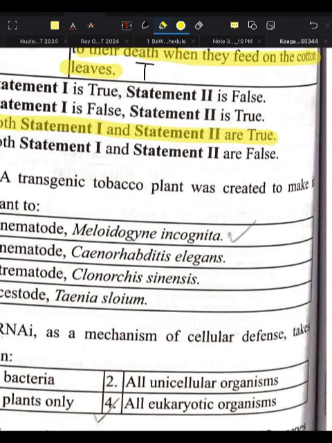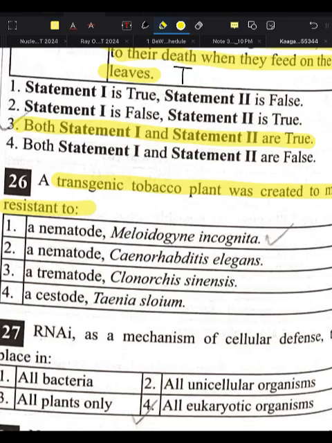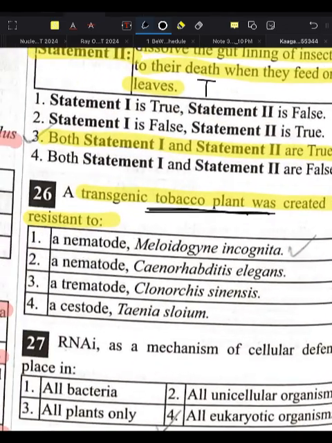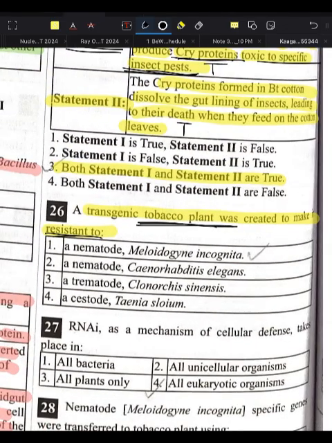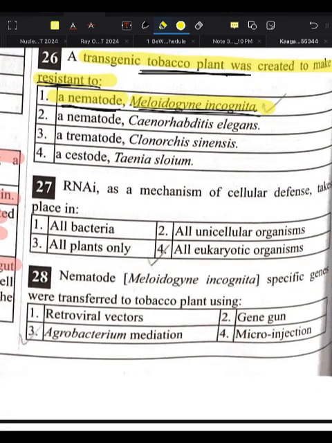Next, a transgenic tobacco plant was created to make it resistant to what? Remember, a transgenic tobacco plant, why was it created? It was created to make it resistant to a nematode, that is Meloidogyne incognita. So the nematode will be Meloidogyne incognita.